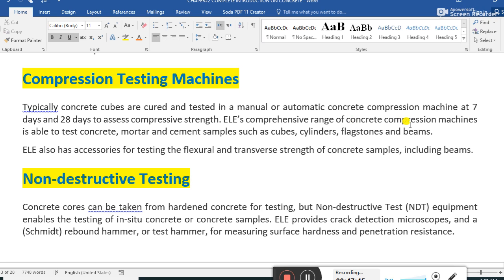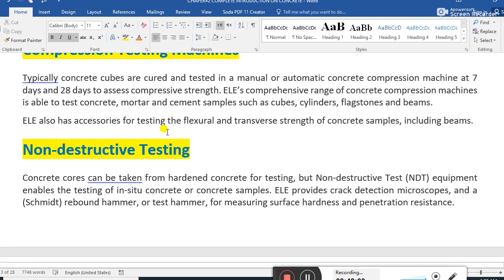A comprehensive range of concrete compression machines is able to test concrete, mortar, and other specimens such as cubes, cylinders, flagstones, and beams. These are the testing machines for compressive strength.